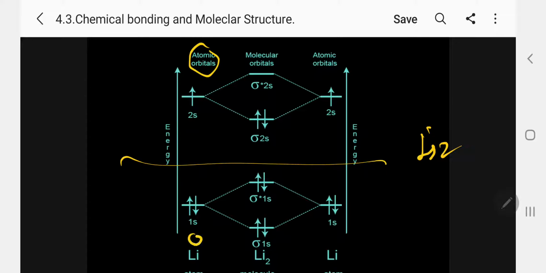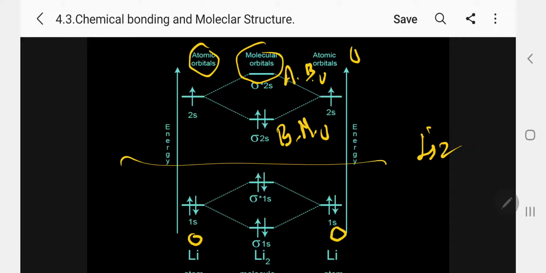Here is the atomic orbital s, and this forms the molecular orbital in the center. The two s orbitals combine to produce two molecular orbitals: one is the bonding molecular orbital and the other is the antibonding molecular orbital.